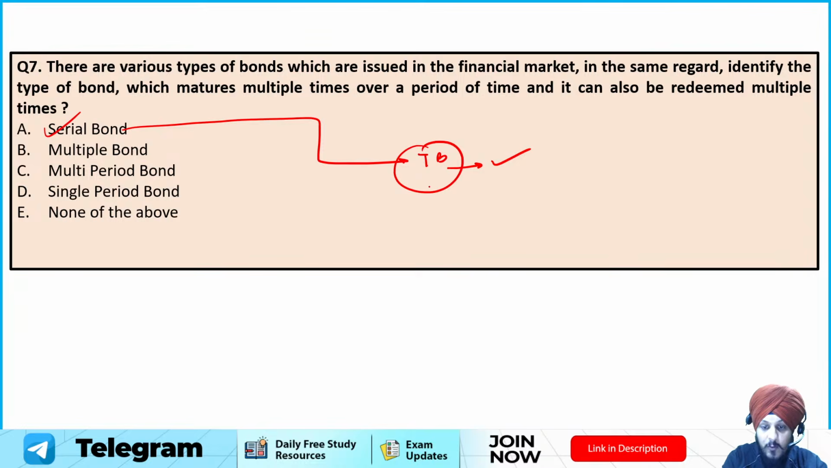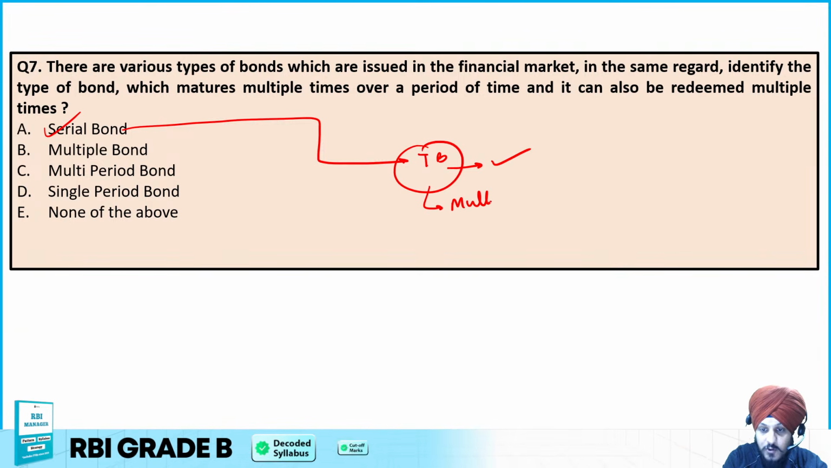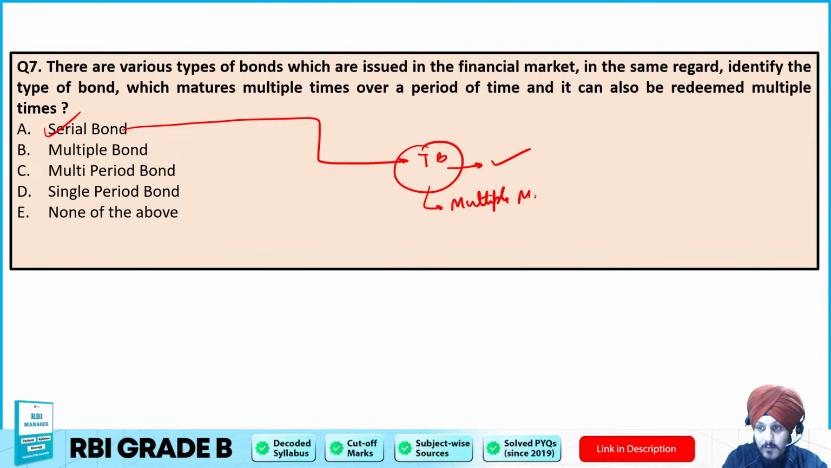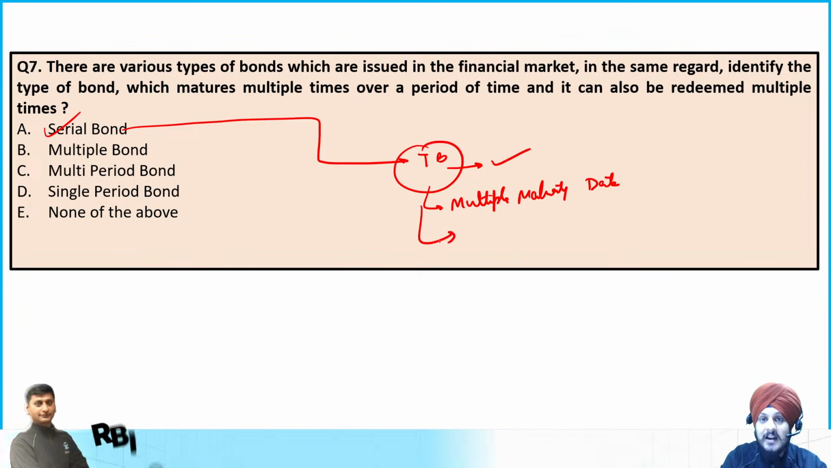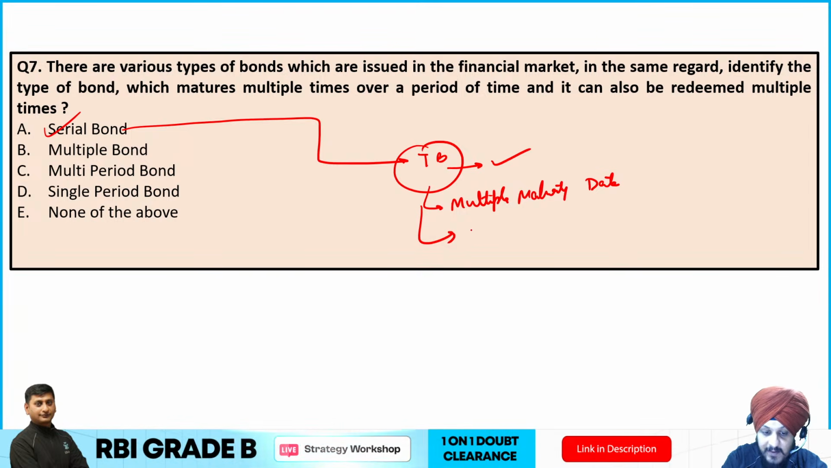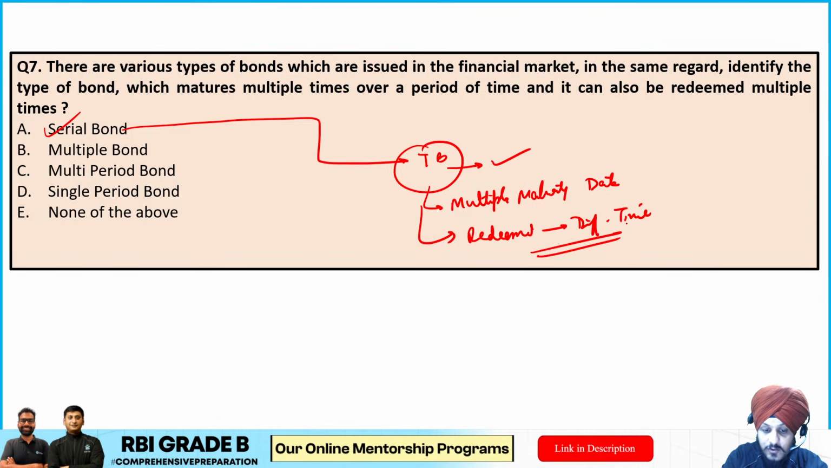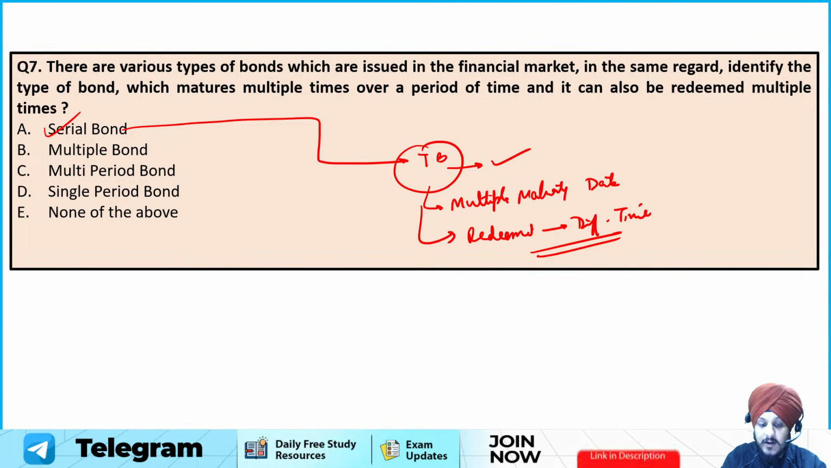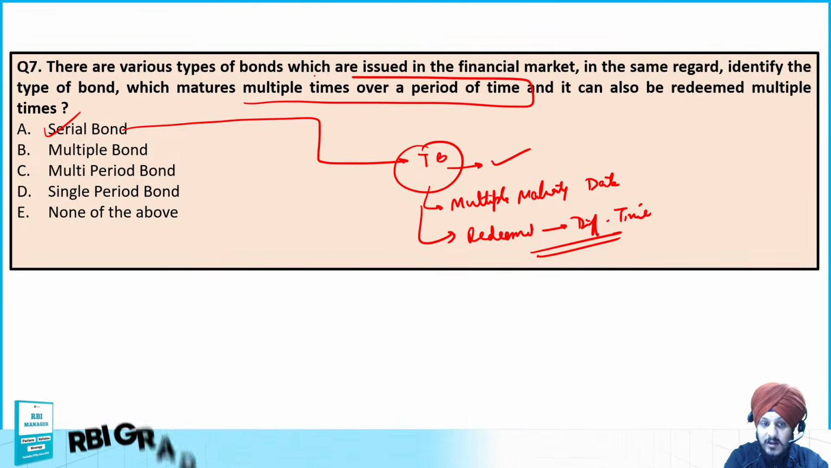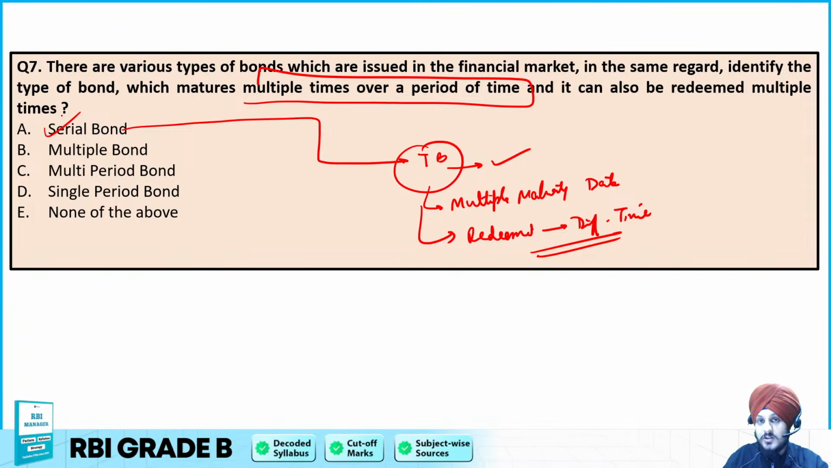So this is a type of bond which has multiple maturity dates. And the second key feature is that the different portions of this bond are redeemed at different times, right? They are redeemed at different times. So that is why A is going to be the correct answer to this question, because it can be said that it matures multiple times over a period of time, and this is what the question is asking. So A is going to be the correct answer to this question.